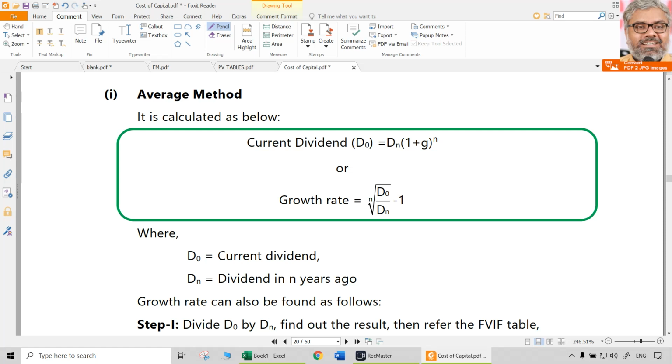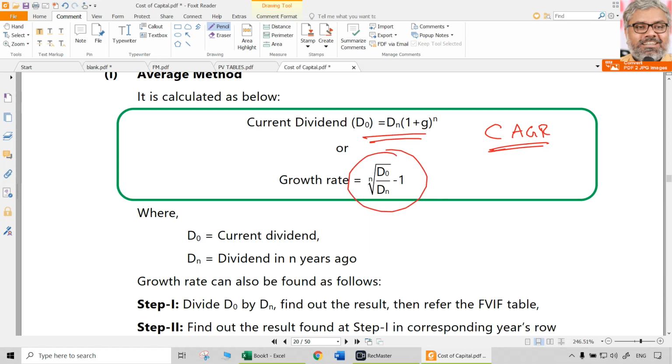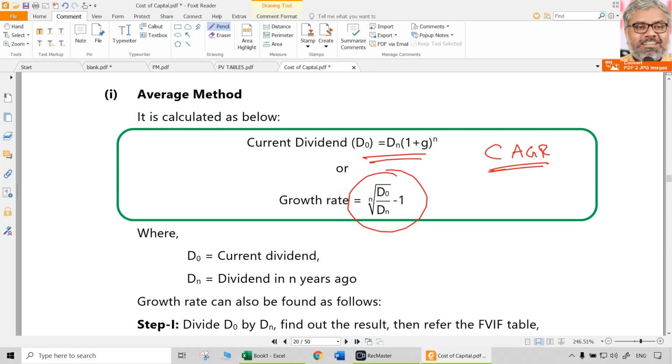Normally, the compounded annual growth rate, popularly called CAGR, can be calculated using this methodology: nth root of D0 divided by Dn, minus 1. That is the growth rate. Easy to say. Formula is okay.